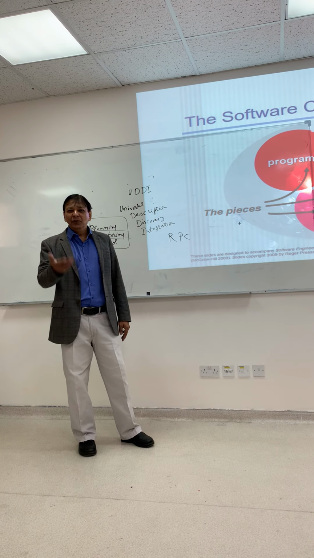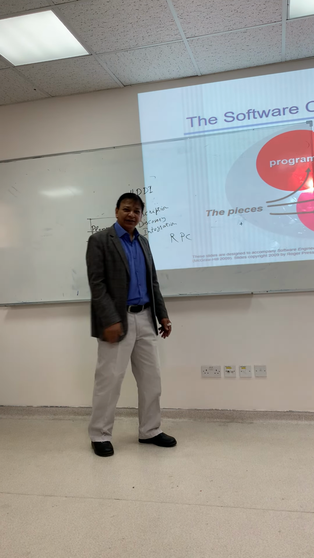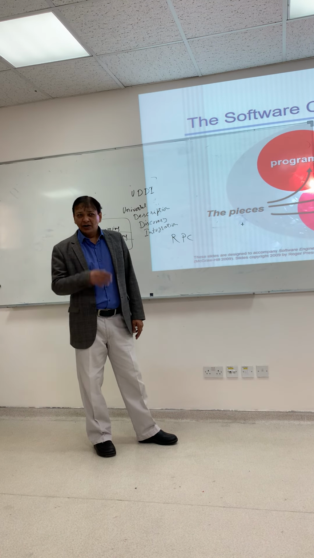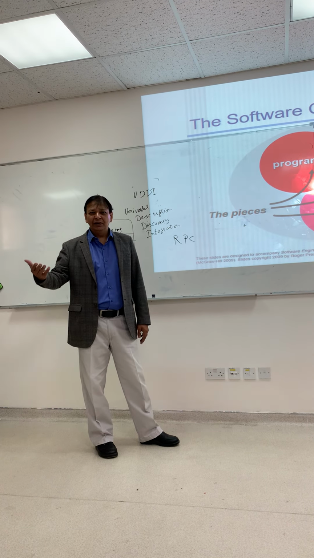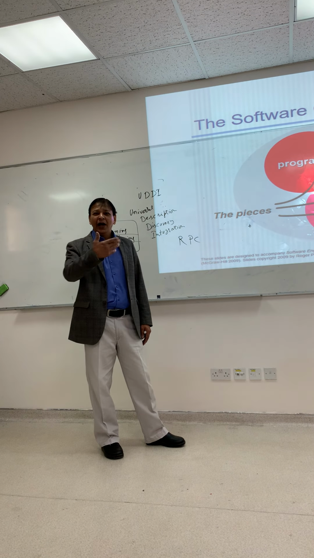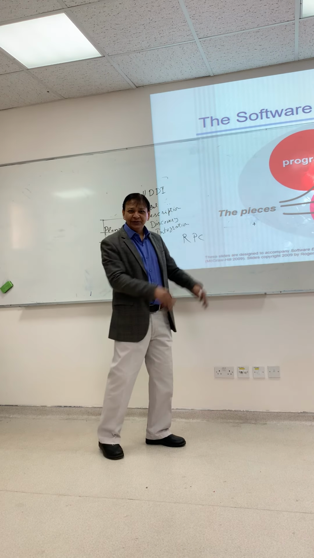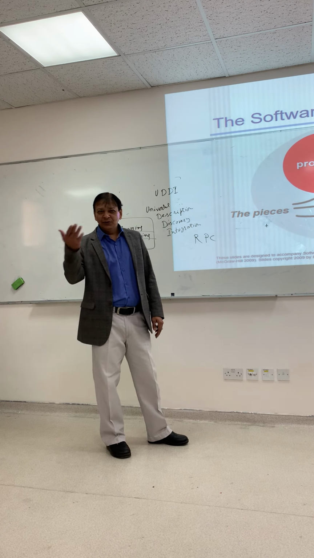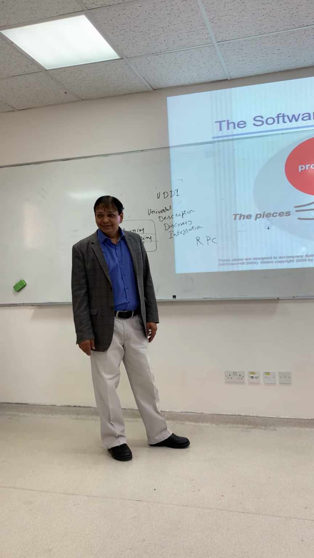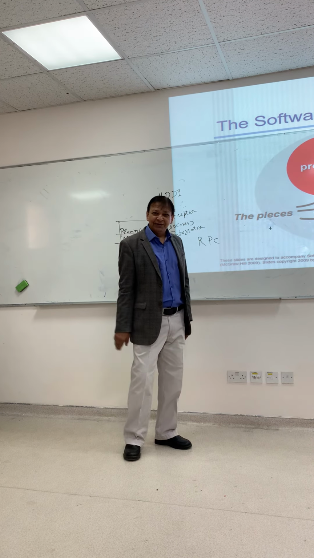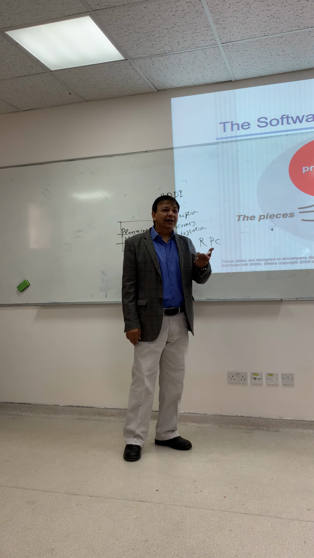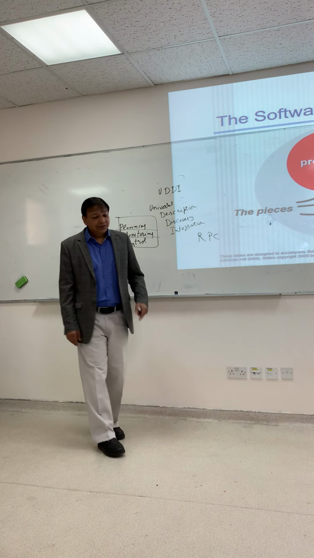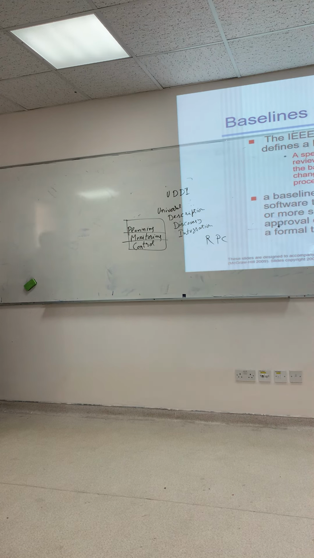If you are interested in books, it will show you book advertisements. Or if you have purchased something from Carrefour, Lulu, Hyper Panda, Danube, or IKEA, they will show you furniture related advertisements. So that's the software configuration.